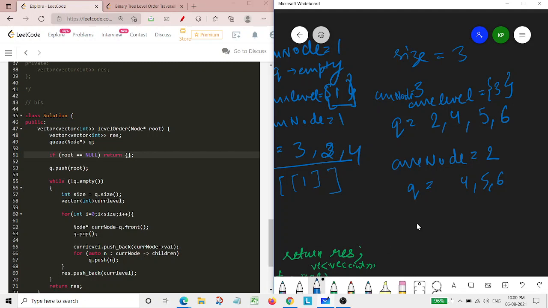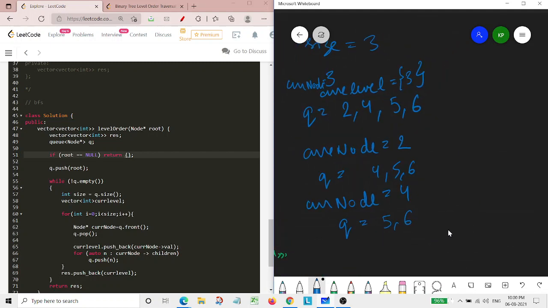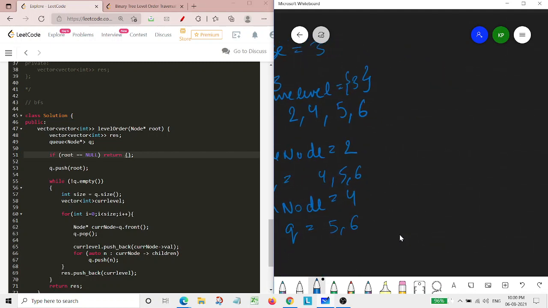Then again our for loop is not ended yet, so our current node will now be 4, and 4 is also not having any children, so you will have these nodes only, and at this moment that for loop simply ends, so it will be out of this loop. And now at this moment our result would simply have 1 and 2, 3 and 4 in it.